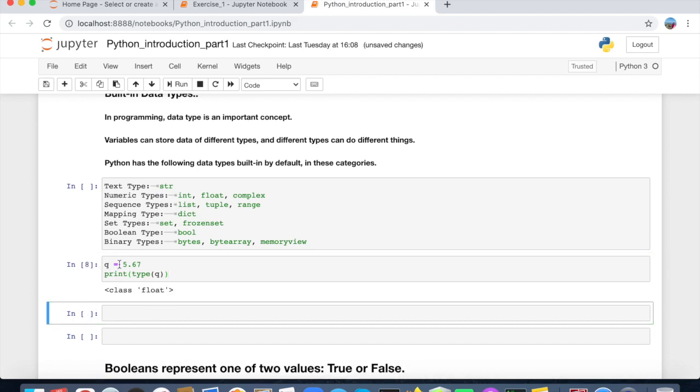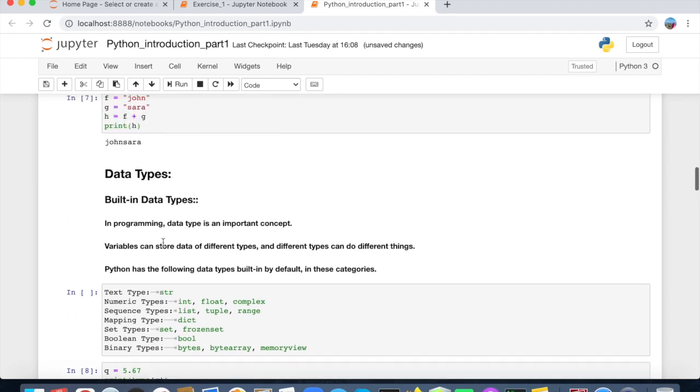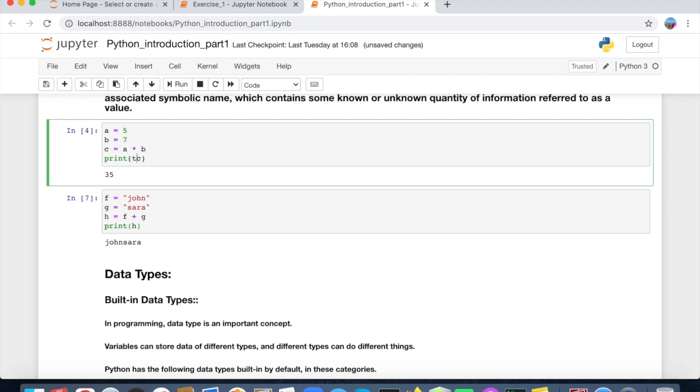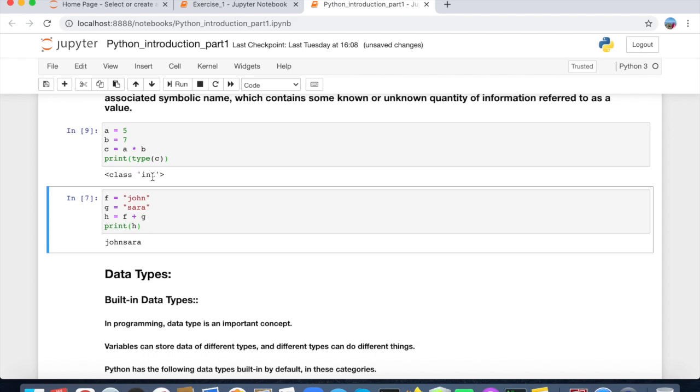Float. When we see any number with a decimal point, it is float type. And if we print type c, what does it show us? It's integer type. So we can write a simple program, print type, and after that the variable.